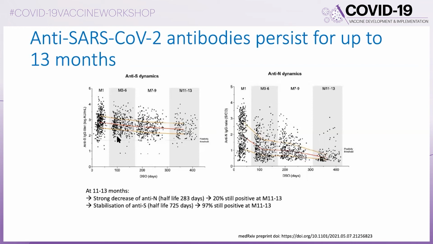And it's very interesting because for anti-S antibody, there is a stabilization, with 97% of healthcare workers still positive at months 11 or 13. However, there is a strong decrease of the anti-N antibodies over time, with only 20% of healthcare workers still positive after months 11, 13.